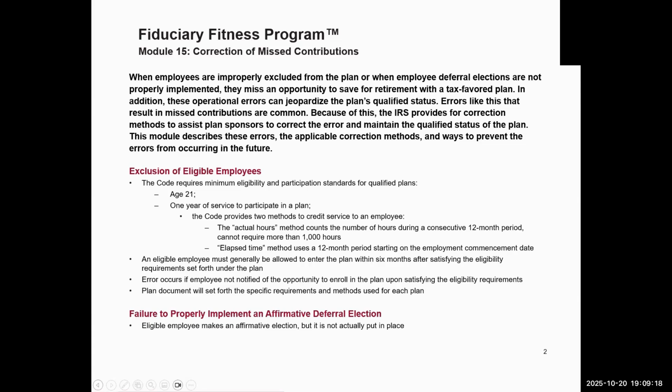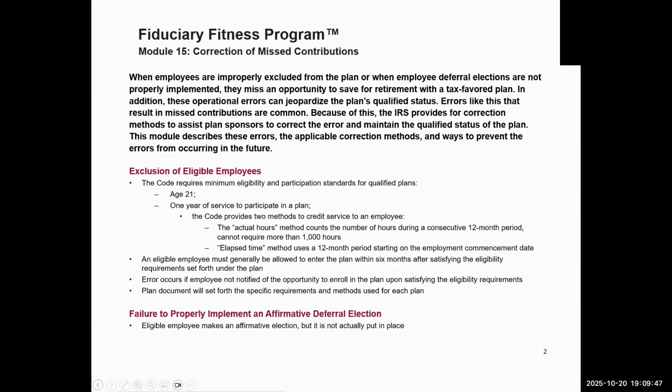The code provides two methods to credit service to an employee. The first is actual hours. That method counts the number of hours during a consecutive 12-month period and cannot be more than 1,000 hours. So you cannot exclude anyone with 1,000 hours or more. Now, there is one new plan provision that has to do with long-time part-time employees. That is a look back at 500 hours per year.